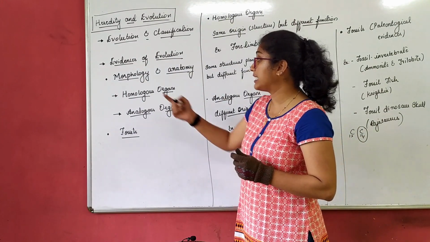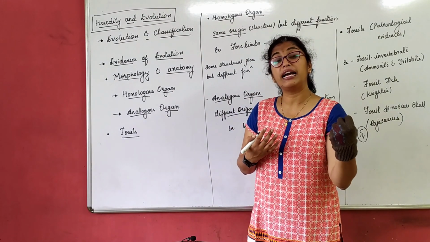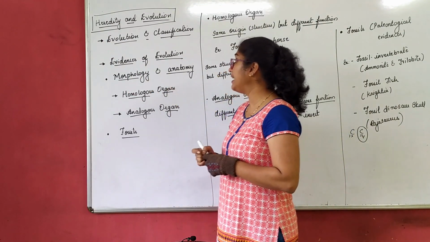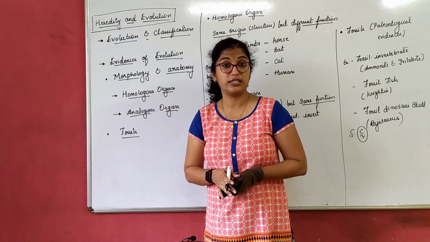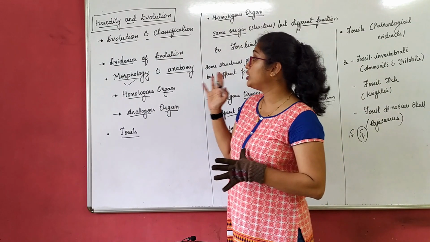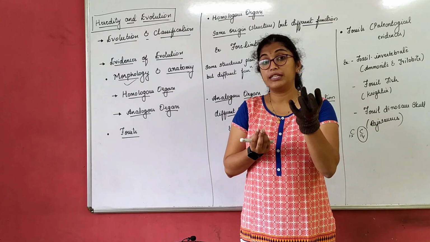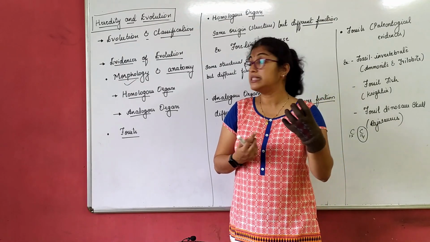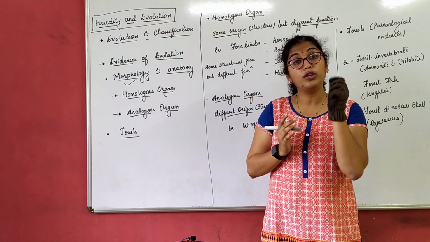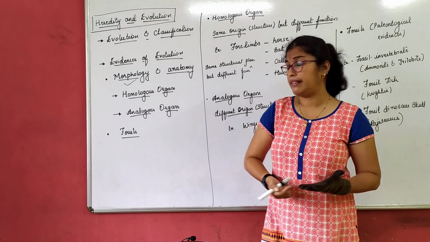There are basically two evidences on which we rely that these organisms actually existed at one point of time: morphology and anatomy, and the fossils. Now, what is morphology? Morphology is a branch of science which deals with the study of structures and origin of organisms or animals. It studies the structure and origin of the organism or animals. Plants also you can compare in that way.